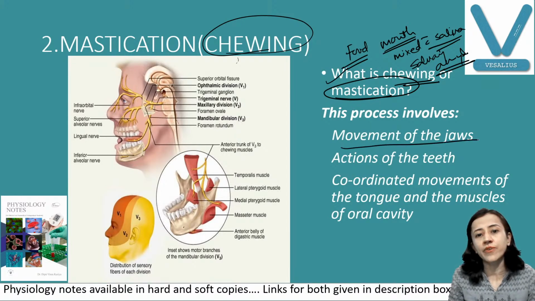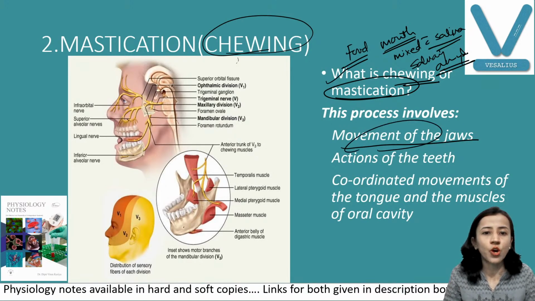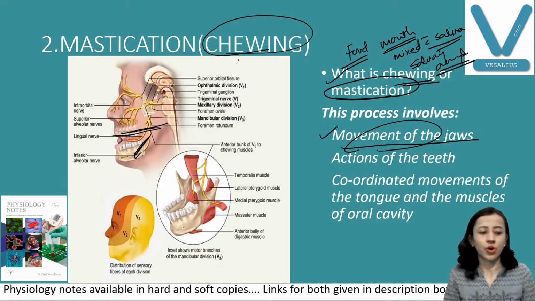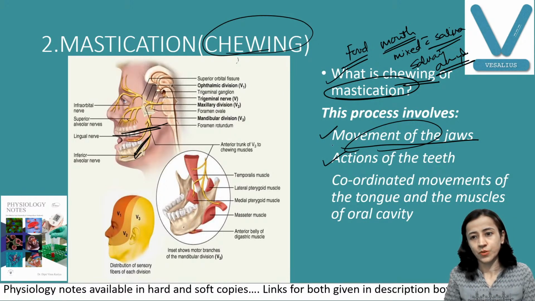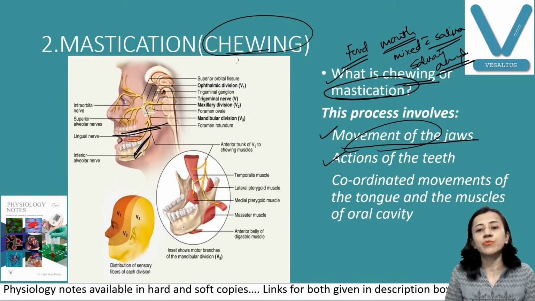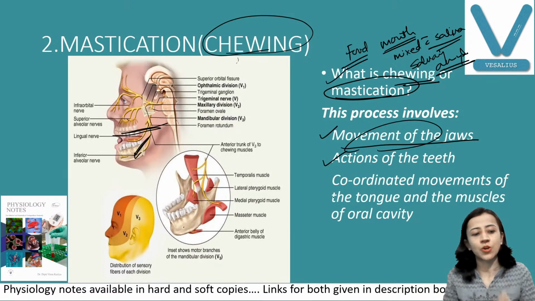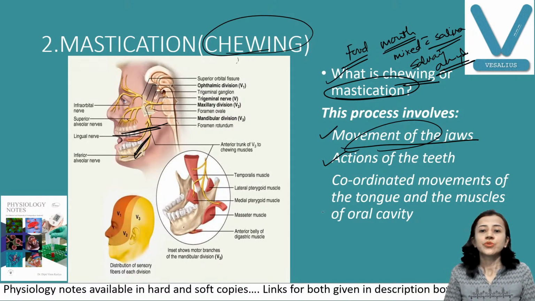We require, first thing, movement of the jaw. You can say we have a lower jaw that moves only, the upper jaw is fixed, the lower jaw moves. So, movement of jaw. Second, our teeth, they have cutting and grinding action, as well as a coordinated movement of tongue and coordinated movement of muscles of the oral cavity also. Fine. So this is important for mastication.